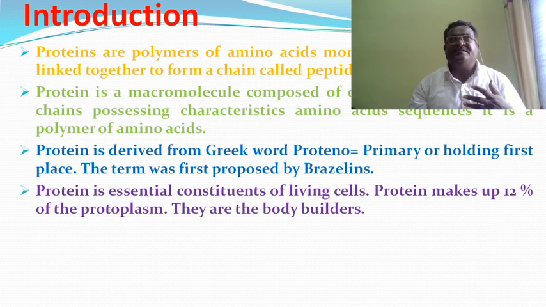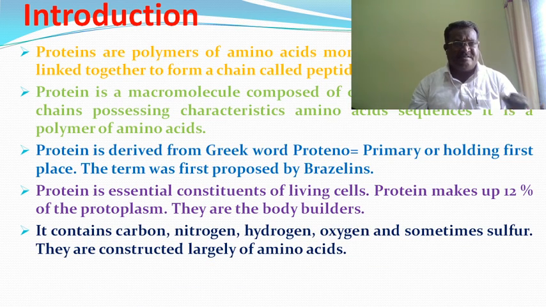The protein is an essential constituent of the living cells. Protein makes up 12% of the protoplasm, and they are called the body builders. It contains carbon, nitrogen, hydrogen, oxygen, and sometimes sulfur.